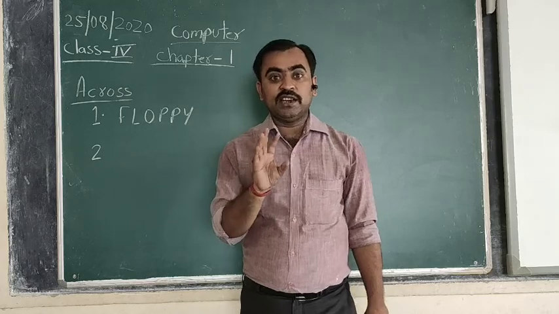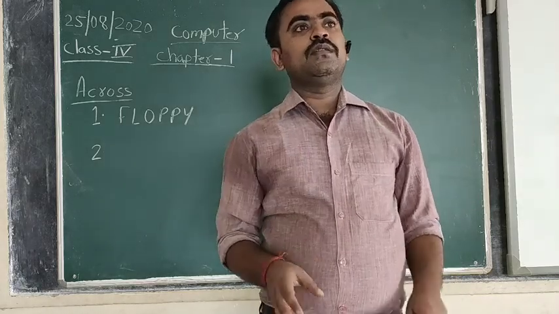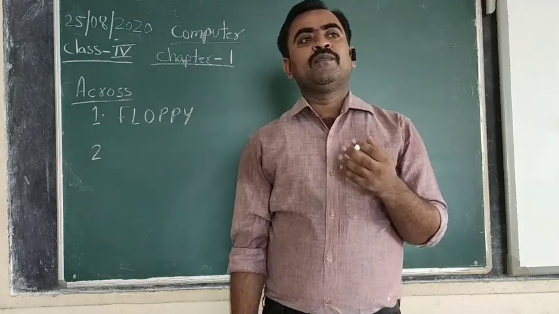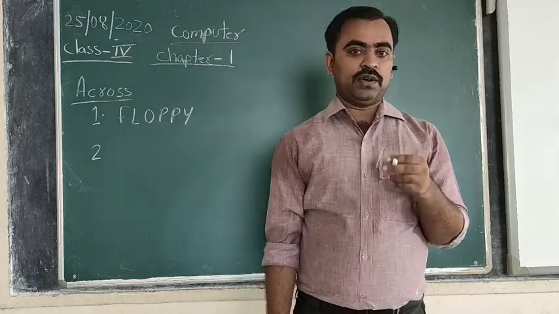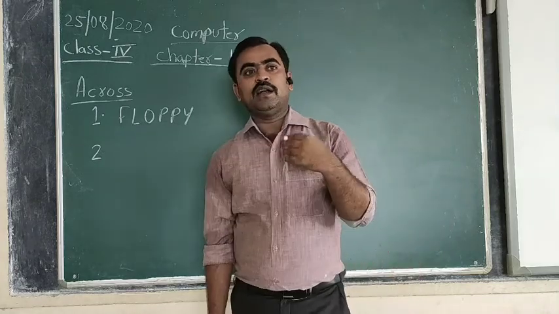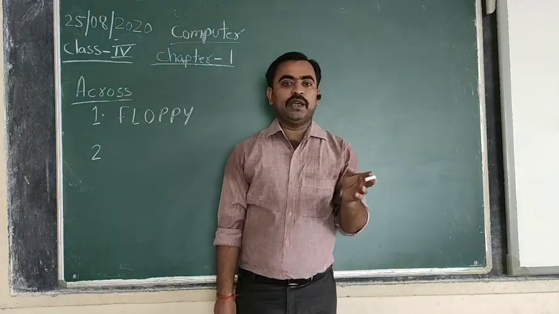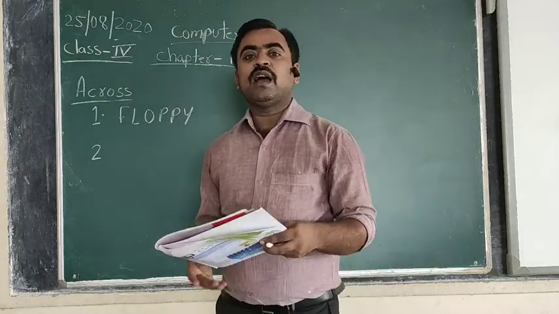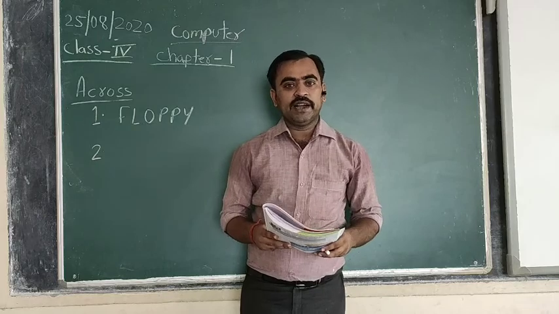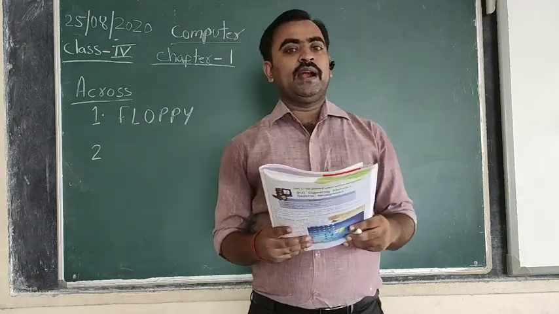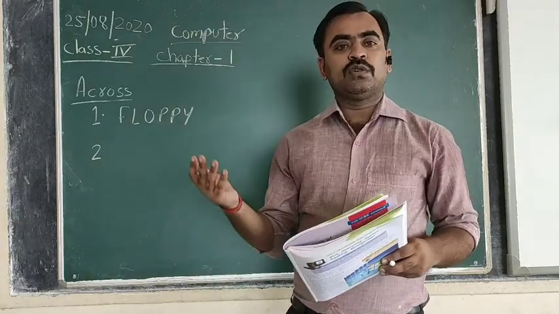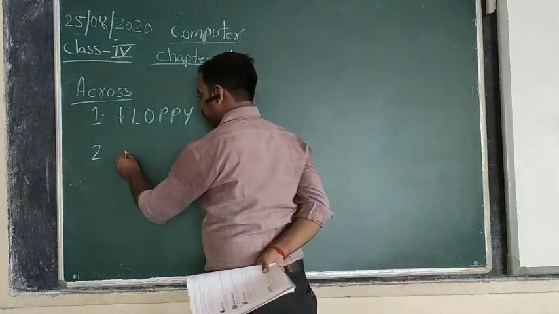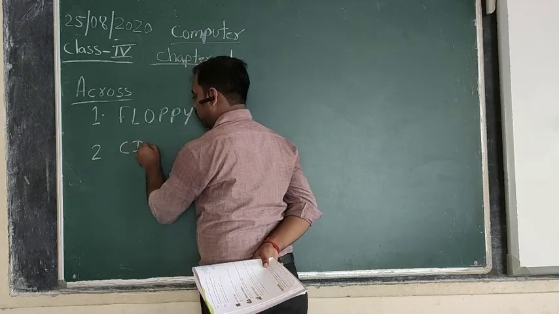CD-R, that is CD recordable, are blank CDs available in the market and you can write the data only once and it cannot be erased. Another type is CD-RW, that is CD rewritable, which you can erase by yourself and write new data again and again. So the correct answer is CD-RW.